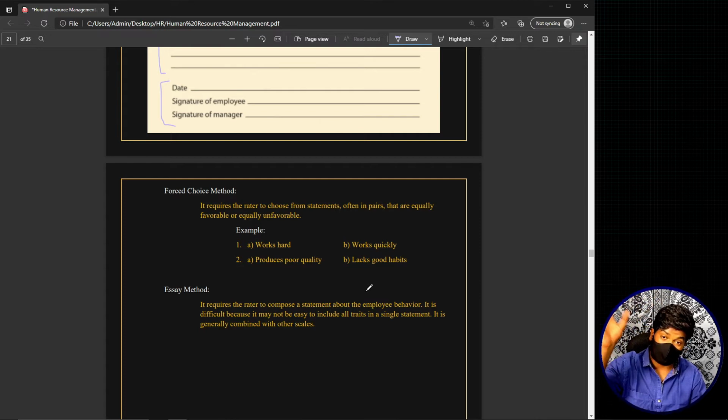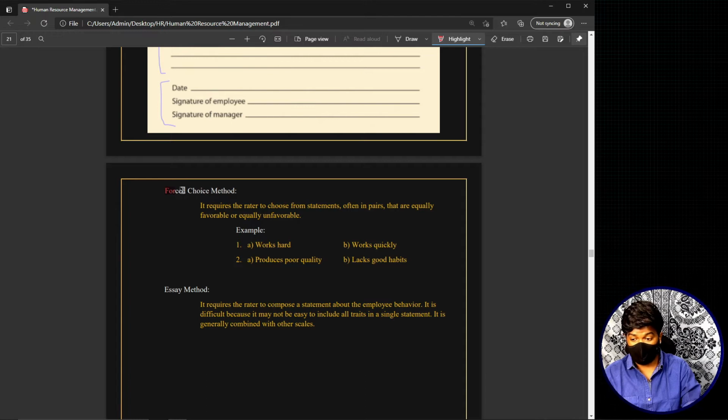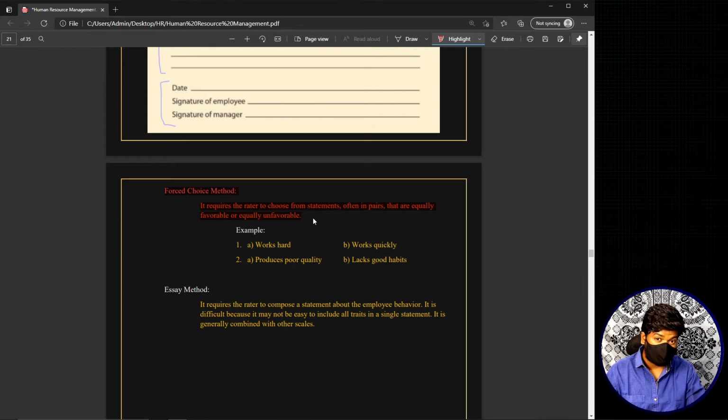Okay, now the third method in this particular group of trait methods, under the total topic of performance appraisal methods, is the forced choice method. It requires the rater to choose from statements, often in pairs, that are equally favorable or equally unfavorable. In this method, the rater is forced to choose between different things, where either both of them are positive, or both of them are negative.